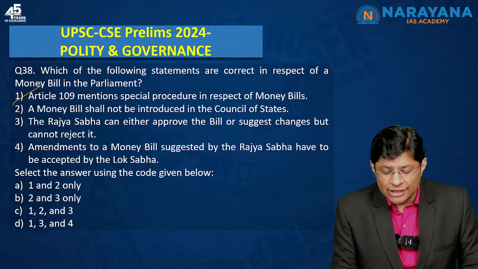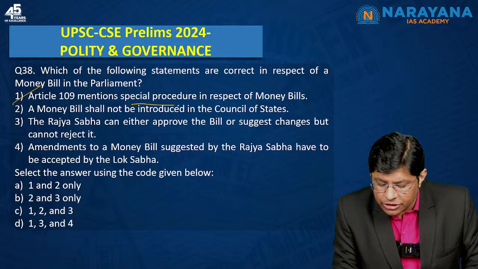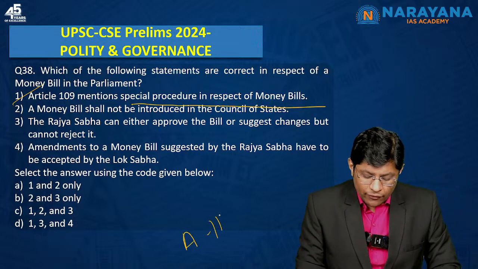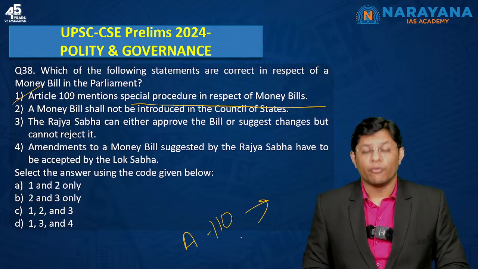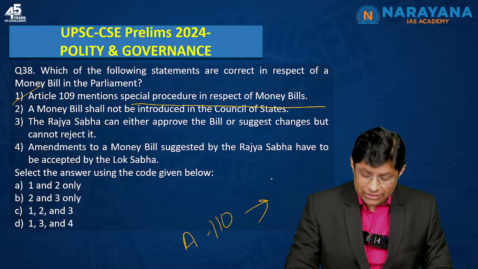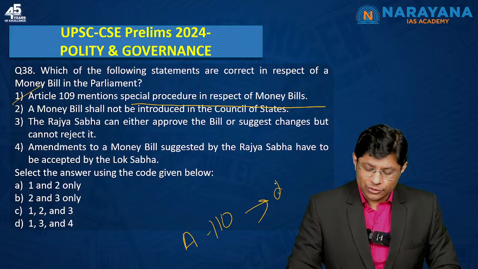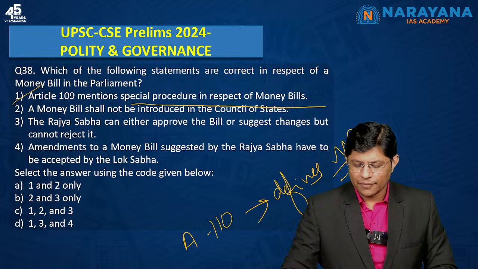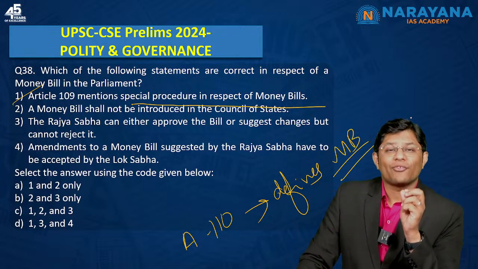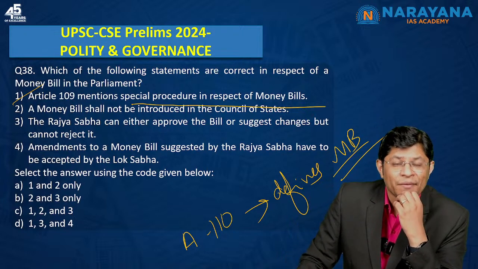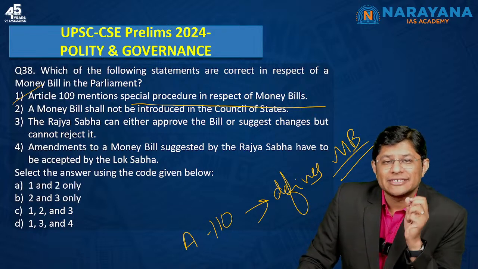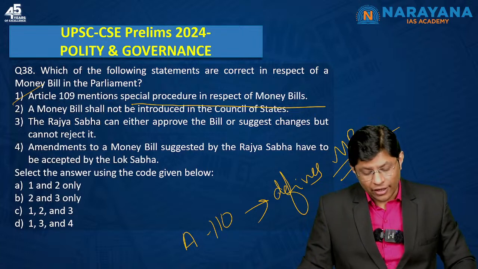Article 109 mentions the special procedure in respect of money bills. Article 110 of the Indian Constitution defines what is a money bill. But the special procedure to pass a money bill is mentioned in Article 109, which means this statement is correct.